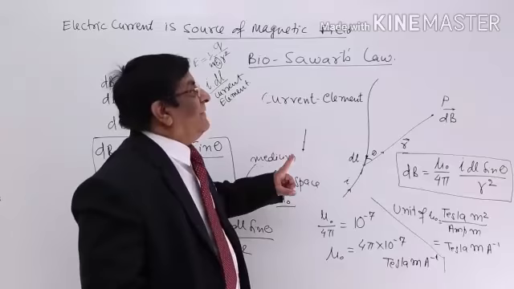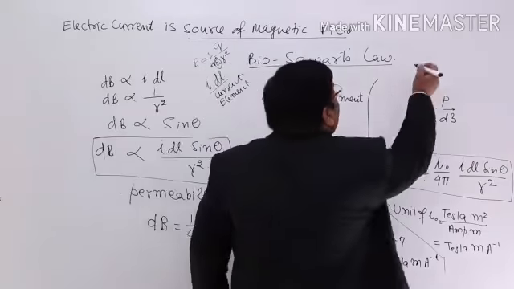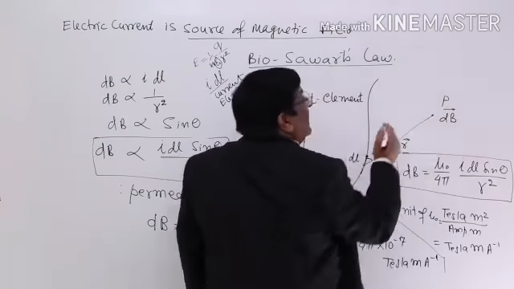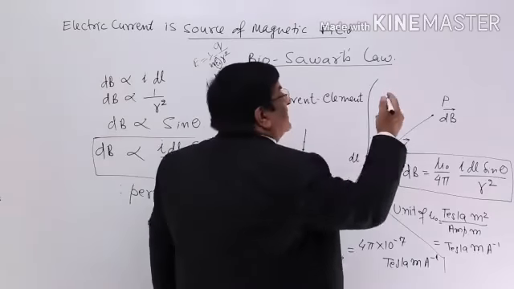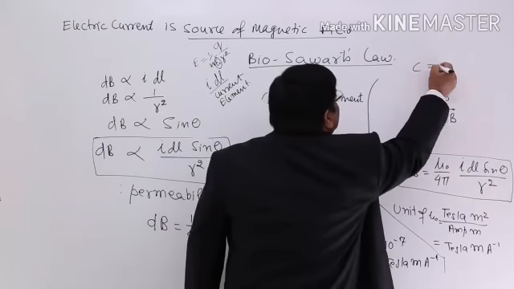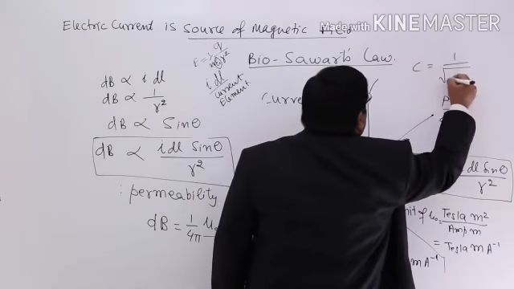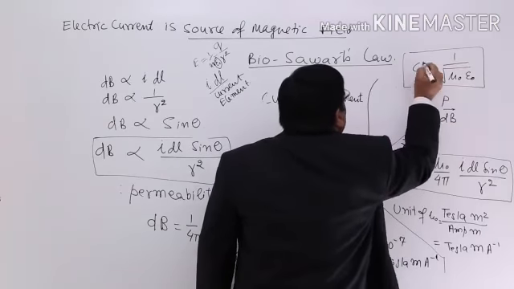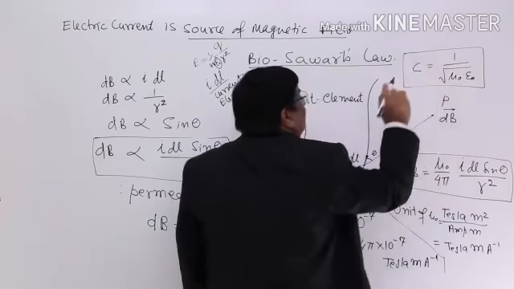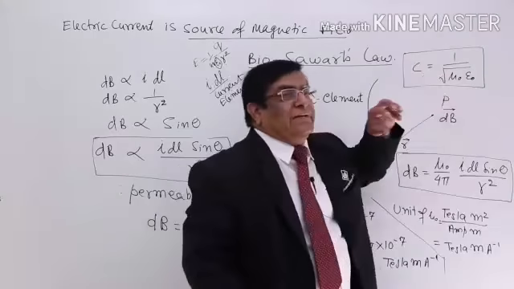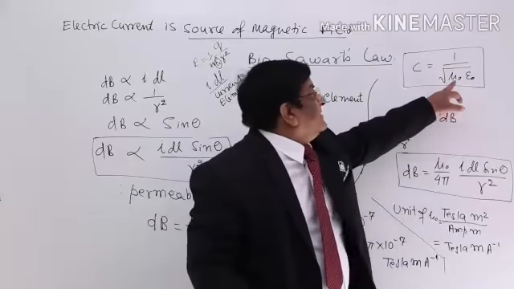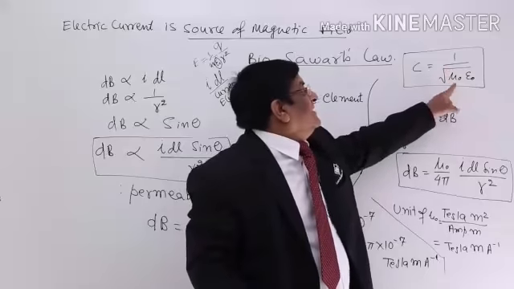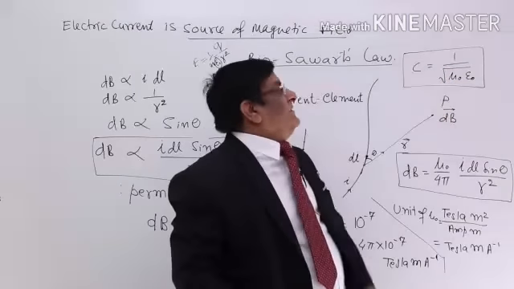Mu naught and epsilon naught have a very strange relation. Both are characteristics of space and they allow light to travel. So we have a relation C is equal to 1 upon root mu naught epsilon naught. And you know what is C? Velocity of light. So velocity of light in electromagnetic wave depends upon these two characteristics of the space.